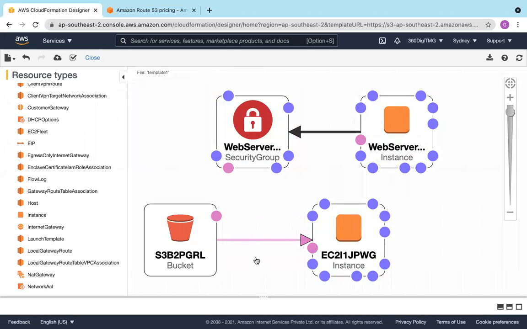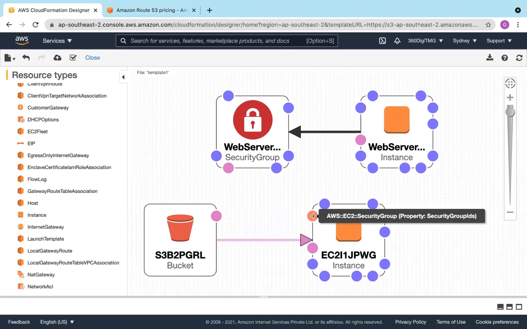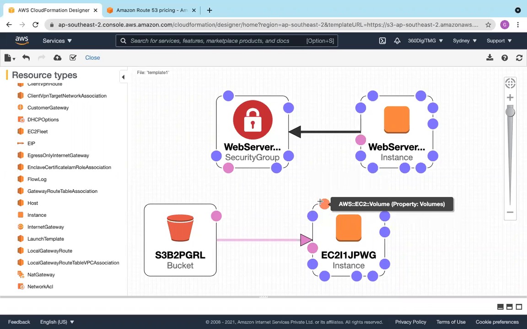See, now the dependency has been created. So S3 bucket creation is dependent upon EC2. Simply when EC2 is ready, then only the stack will create S3. If there is no dependency, then S3 creation is independent. It does not depend upon EC2 or any other thing. So that is dependencies. And you can add other things which are required for the EC2 instance, like security groups and then volumes,